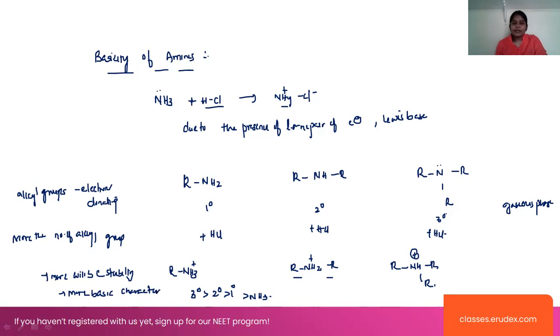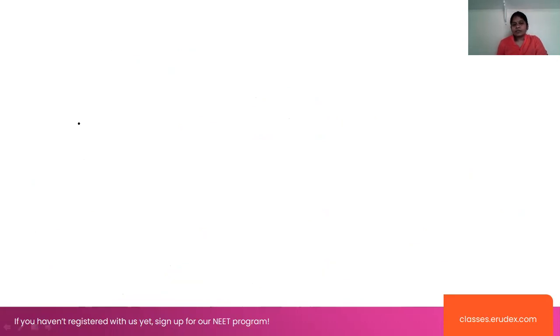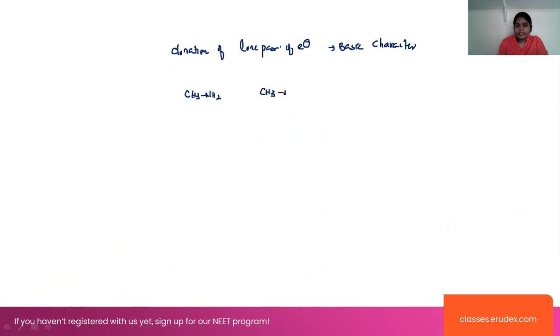Now look at the donation of the lone pair of electrons, which is said to be the basic character. Here we are taking CH3NH2, and here CH3NH CH3. Here the lone pair of electrons is there.